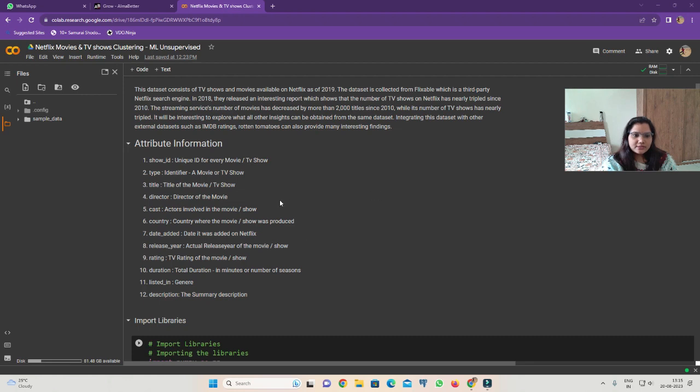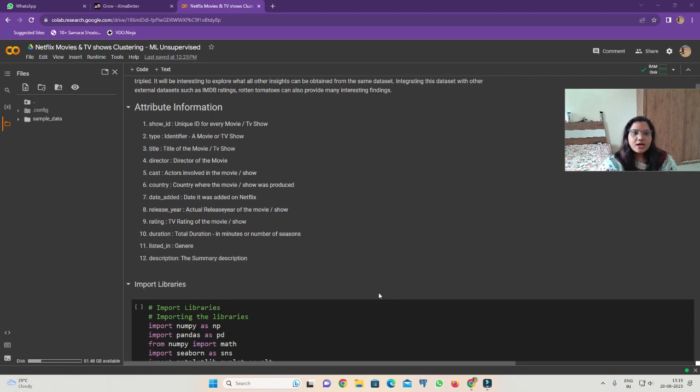So this dataset contains 12 columns, in which the first column is show ID, that contains a unique ID for every movie and TV show. The second is type, that is an identifier, a movie or TV show. Then title for the movie or TV show. Then director of the movie. Then cast, actors involved in the movie or show. Then country where the movie or show has been produced.